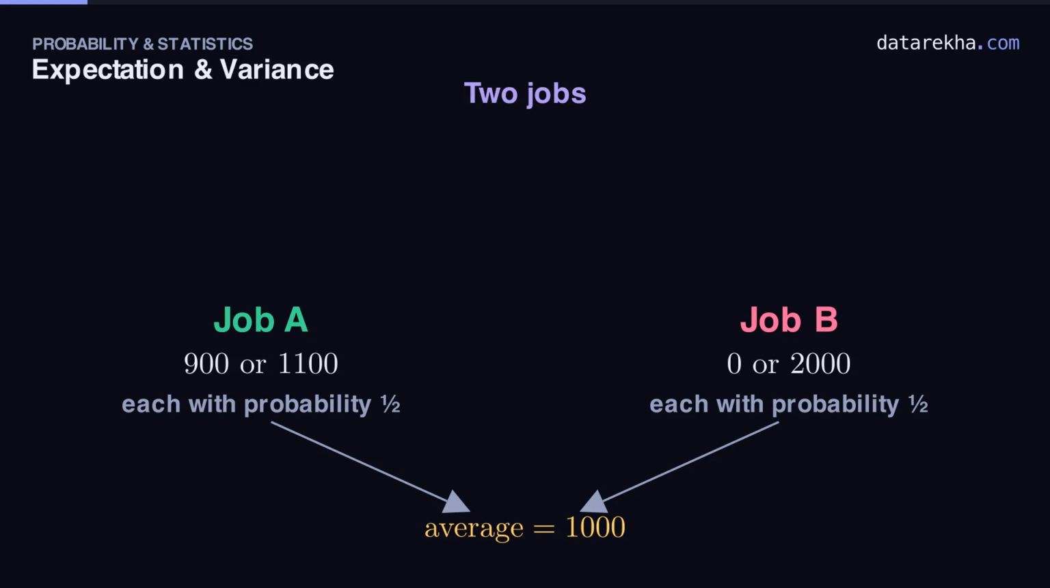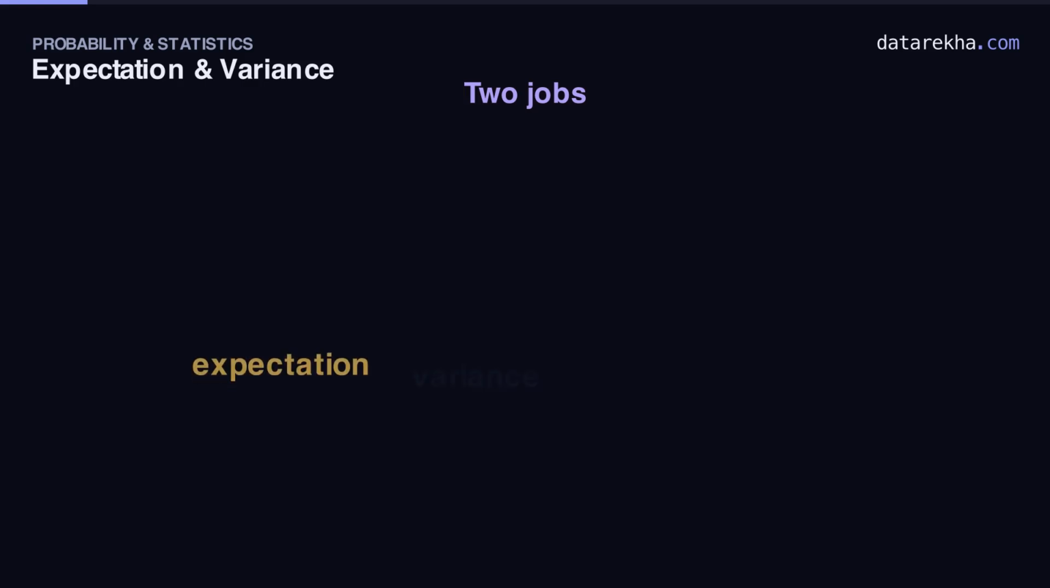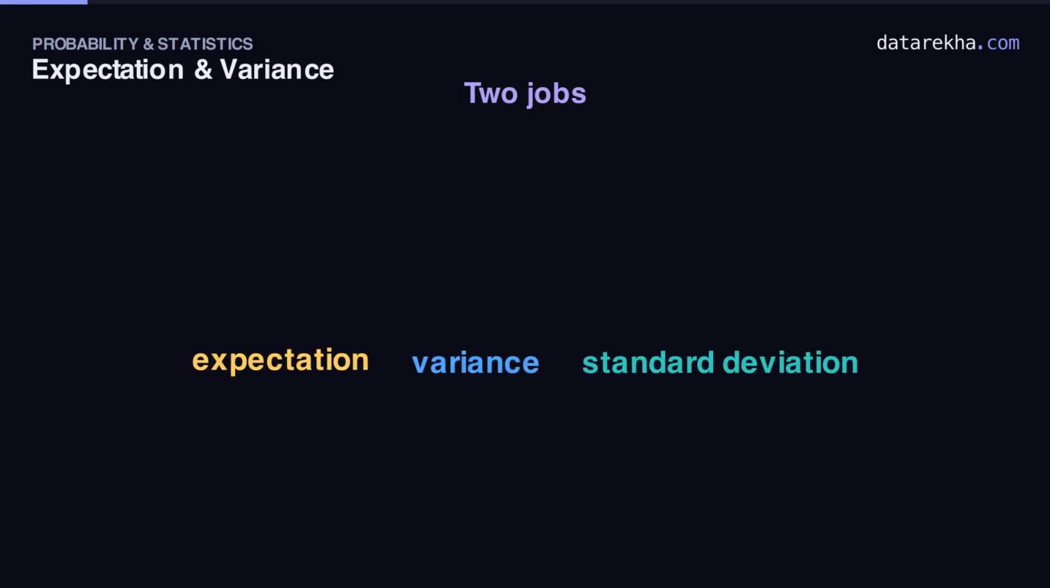Now here's the twist. Both jobs pay the same on average, 1000 rupees a day, and yet nobody would call them the same. Job A is calm and steady. Job B is a gamble. So one number, the average, clearly isn't enough. To capture both the center and the risk, we need three ideas working together: expectation, variance, and standard deviation. Let's build them.